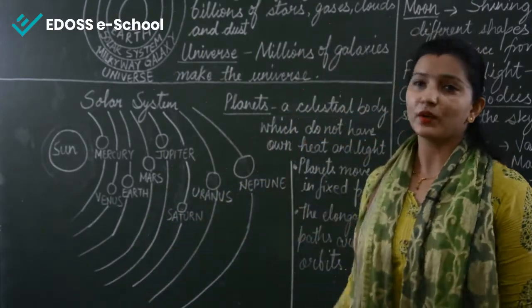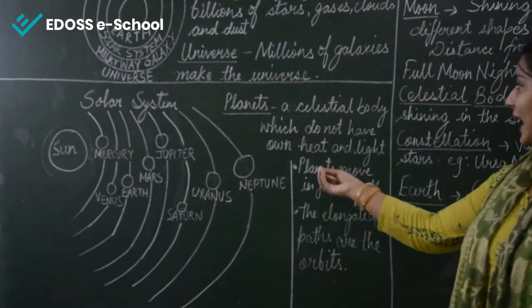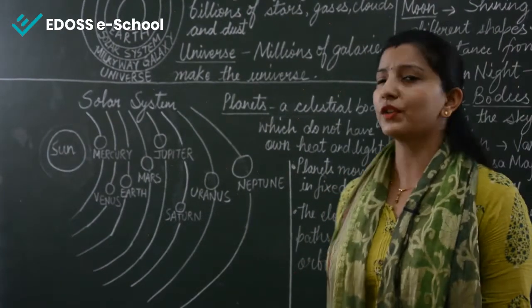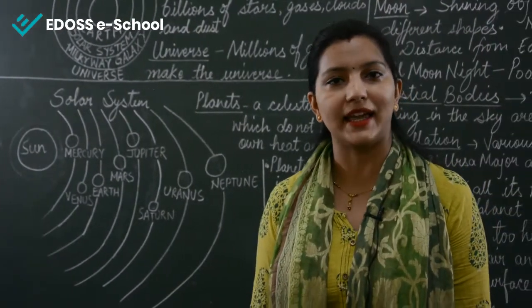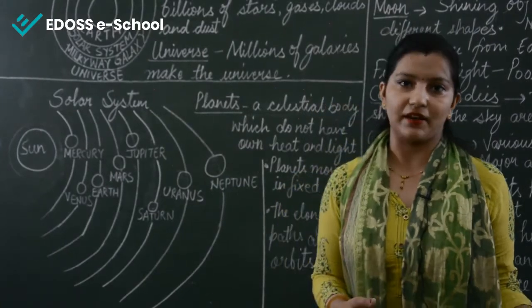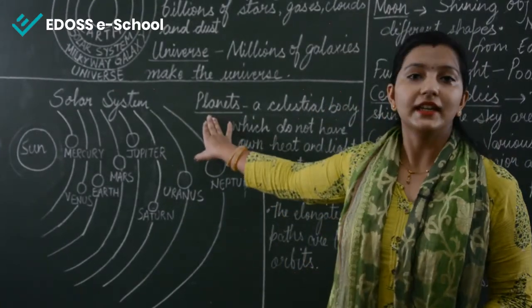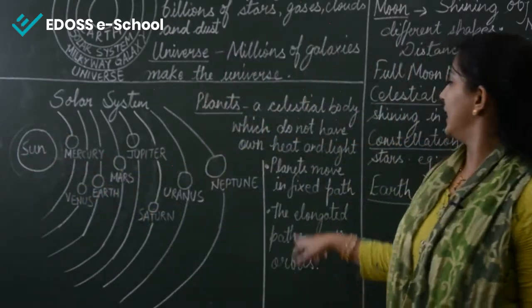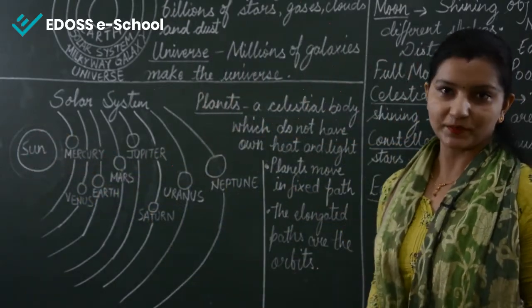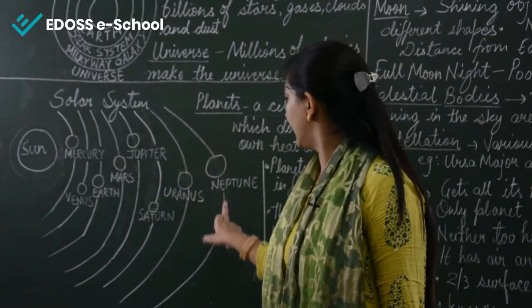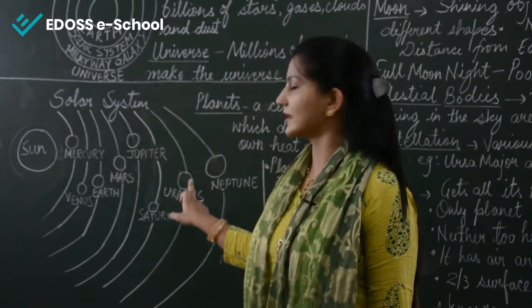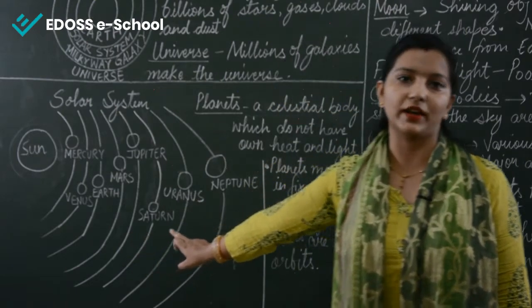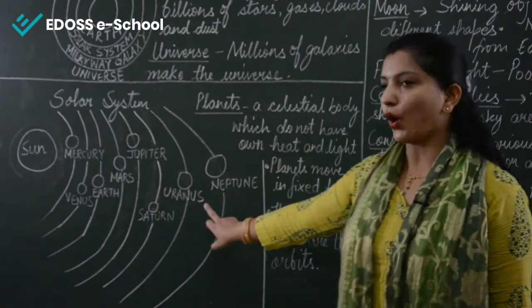Now let's talk about the planets. Planets are celestial bodies which do not have their own heat and light like stars have. Planets take their heat and light from the sun. Planets move in a fixed path. As we have seen here, they move around these fixed paths and these elongated paths are known as orbits.